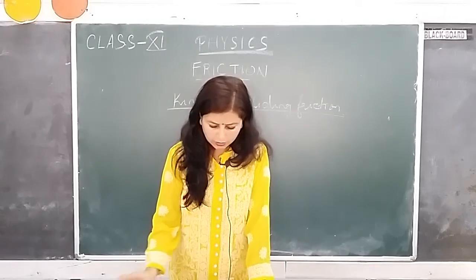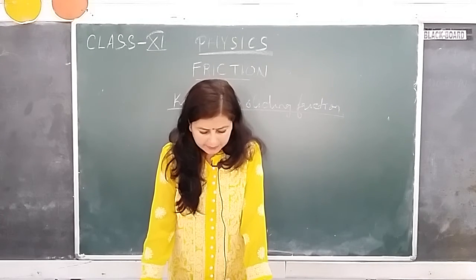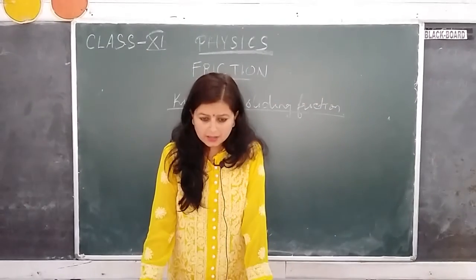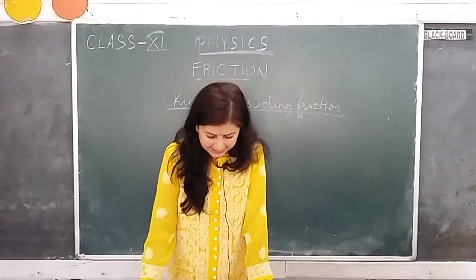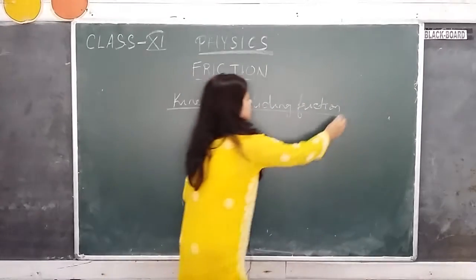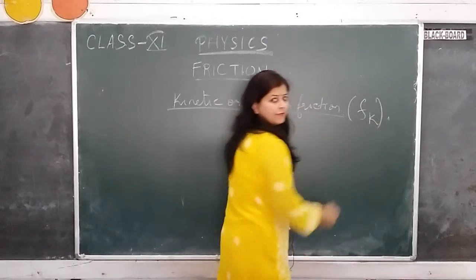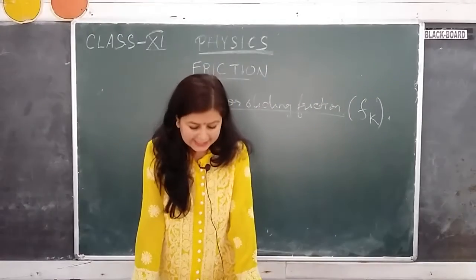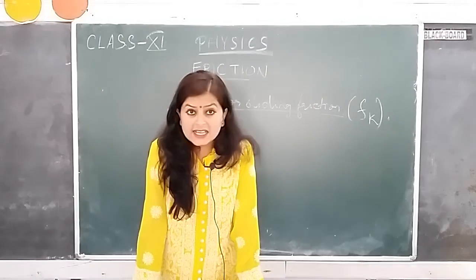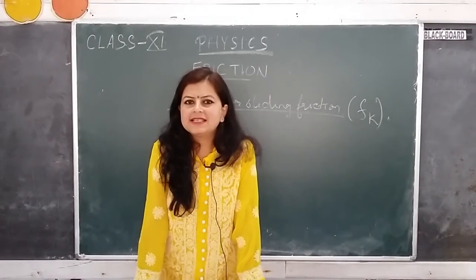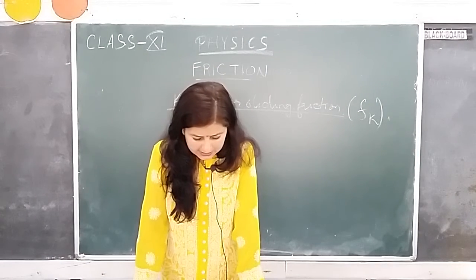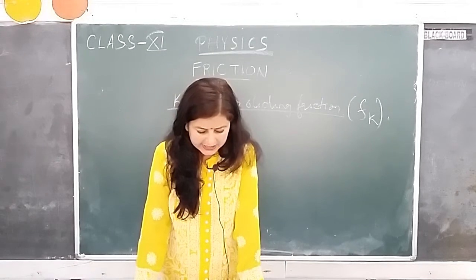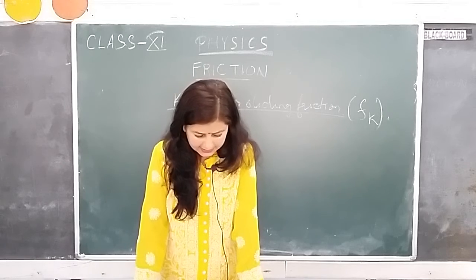So to define it, the force acting between the two surfaces in relative motion is called the kinetic or sliding friction, denoted by the letter Fk. If Fs was the force of static friction, this Fk is the force of kinetic friction. I'll tell you why this Fk is less than Fs. As a lesser force is required to maintain the motion of a body than the force required to start a body from rest, sliding friction is always lesser than the static friction.